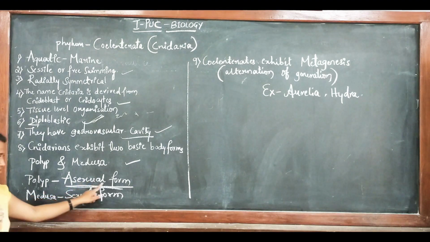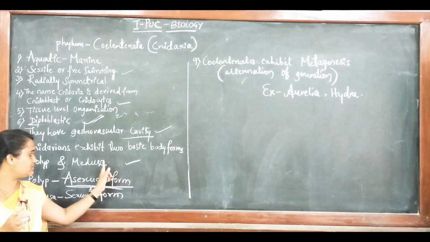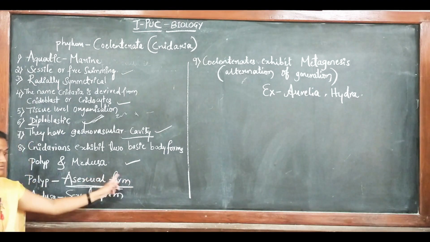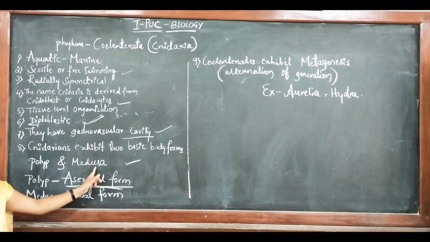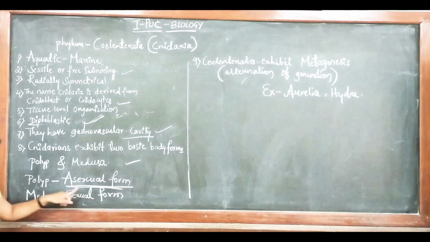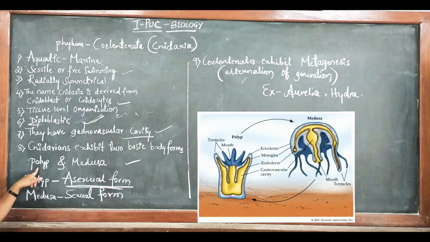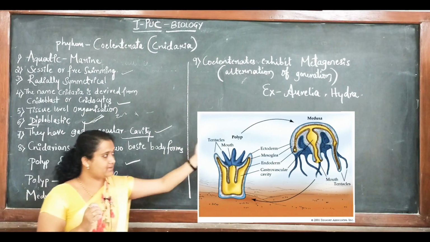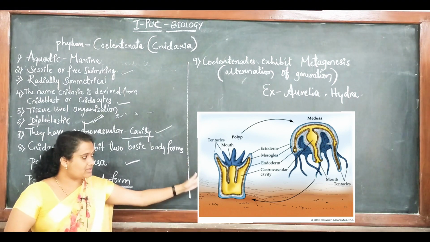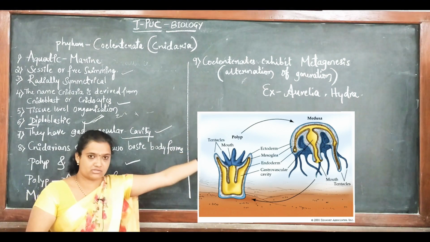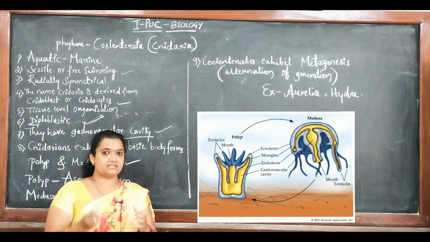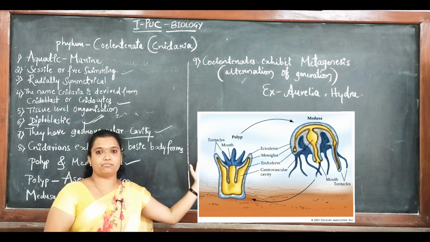Through the asexual form, the polyp gives rise to the medusa by the process of budding. And the medusa reproduces by the sexual method. Through the sexual method, this medusa gives rise to the polyp again. Here you can see the polyp and medusa, those two are the body forms of the animal. The polyp, through budding, gives rise to the medusa, and the medusa, by the fusion of male and female gametes, that is sexual reproduction, produces the polyp again.